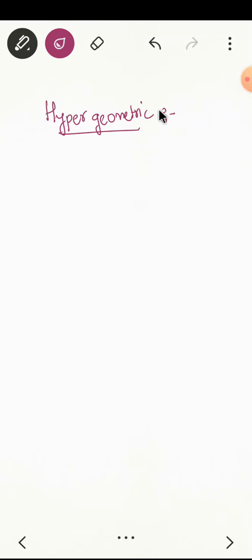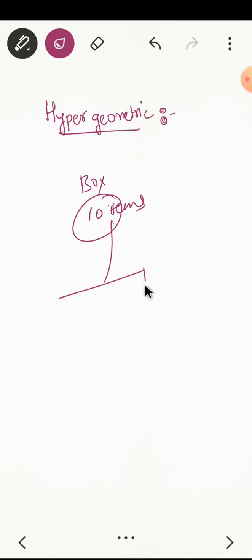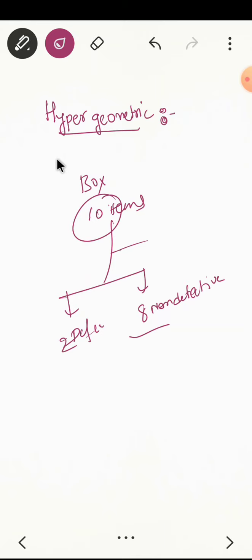How you have to solve and how you are going to find out that this problem belongs to hypergeometric is: suppose let's take some box, and which box we have, suppose 10 items. Out of these 2 items are defective, and 8 items are non-defective. Then they will ask some probability. Depending on the probability you have to select whichever is best. So for this you just solve problems, you will get idea how to solve hypergeometric problems, no need of any concept. So let us start the first problem.